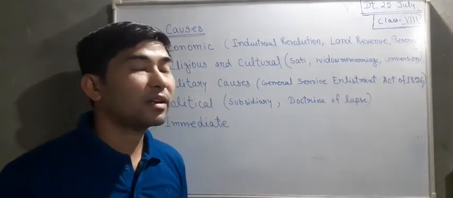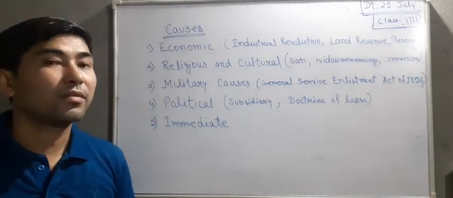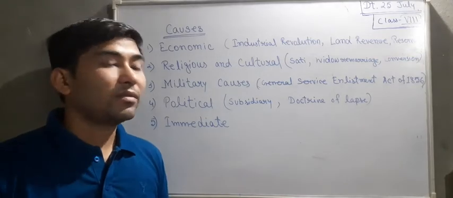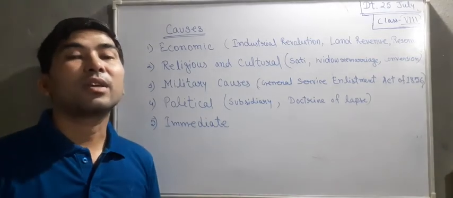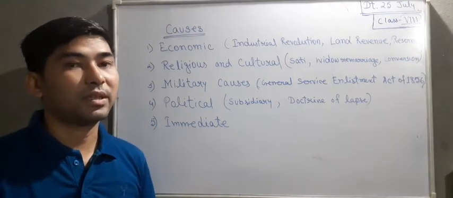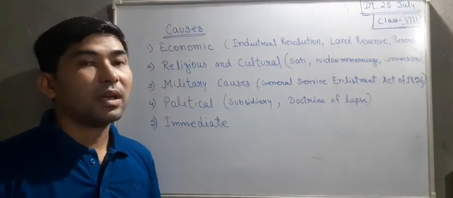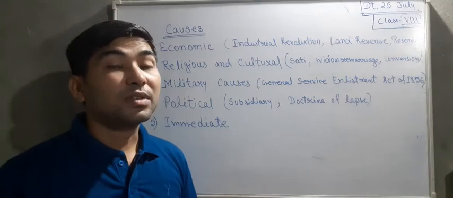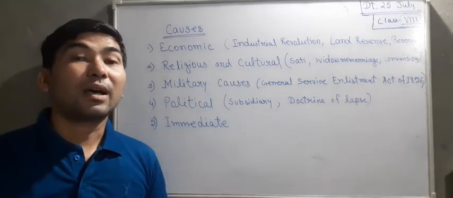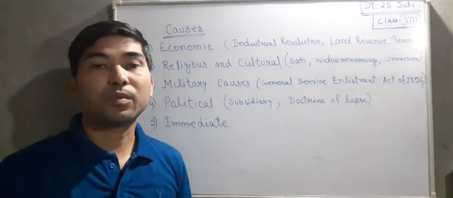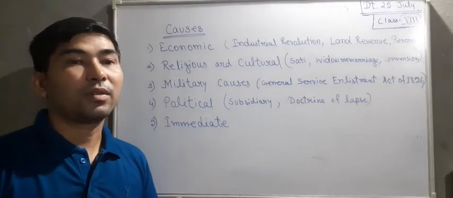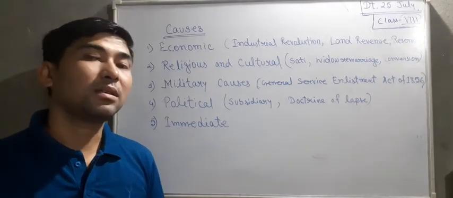Next was the land revenue system. Because of the land revenue system, whatever land the Indians had, they had to pay revenue on it, which also created some problems. And then comes reservation. Reservation of higher posts for the British created another nuisance.